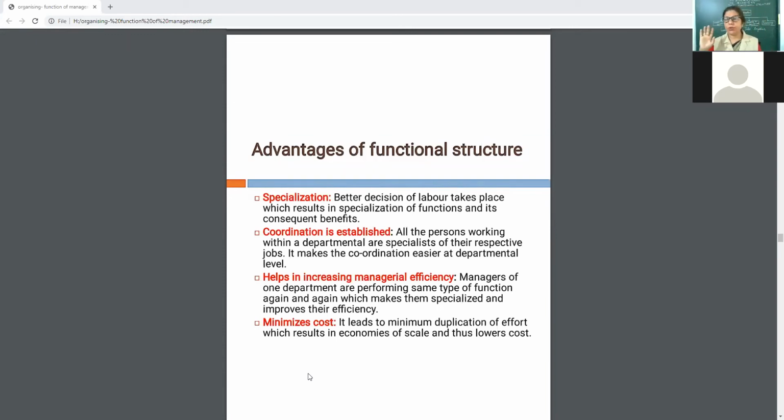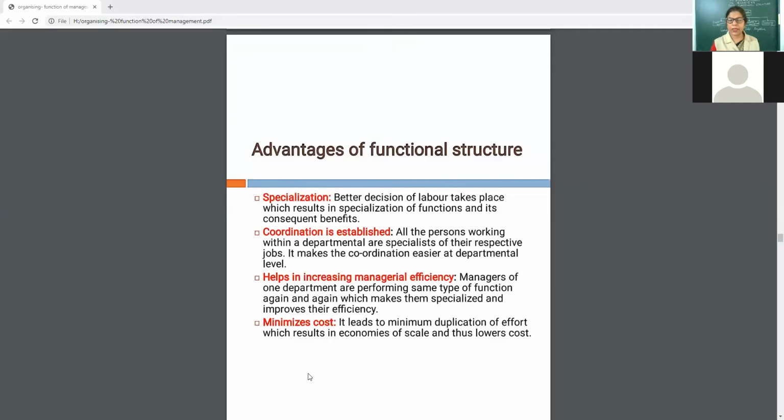So what they have to do? They made 4 or 5 departments. That's why I told you, functional structure is suitable to single line product companies, and where functional specialization is necessary.